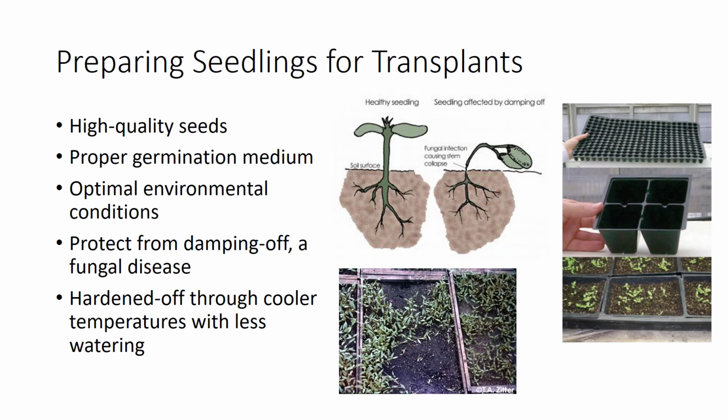subsequent seedling growth. The tender seedlings must be protected from damping off, which is a fungal disease that causes the stems to rot at the soil line. The most effective way to control this disease is to use proper sanitation practices and avoid warm, wet mediums. In some cases, when cultural methods are not successful, fungicides are used to control damping off. Prior to transplanting to the field, seedlings should be hardened off to ensure success under harsh outdoor environment. Transplants can be hardened off by gradually subjecting seedlings to cooler temperatures with less frequent watering.